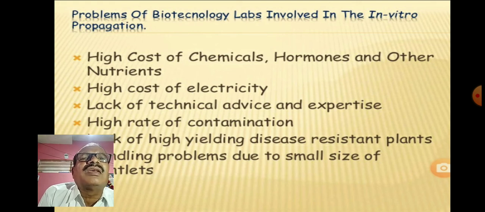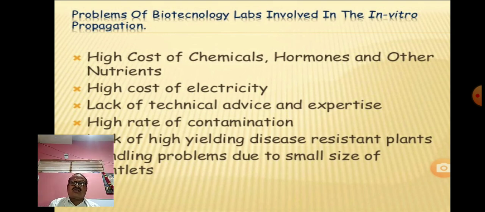Then the technical expertise. These can be carried out by a qualified person, and definitely we have to give more salary to more qualified persons. And that also we have to consider, if we are going to produce flowering plants by micro propagation or tissue culture, whether it is economical or not.